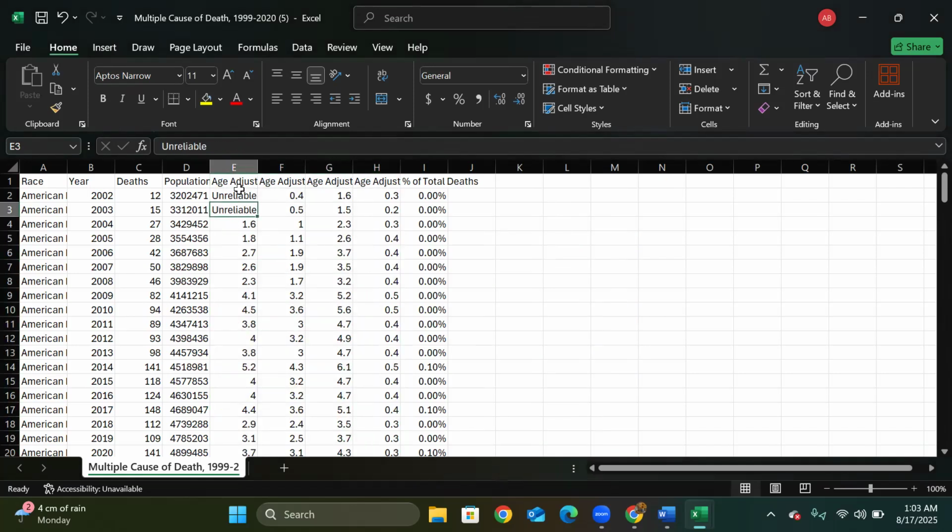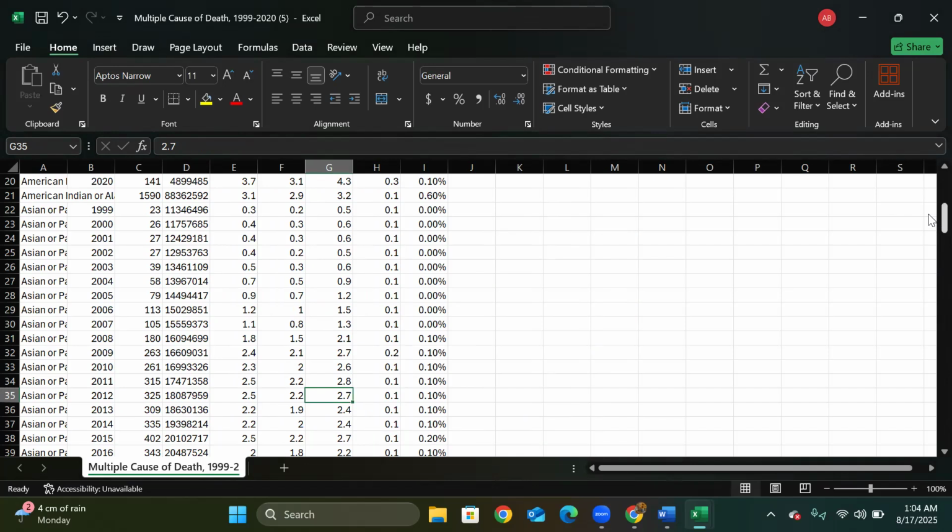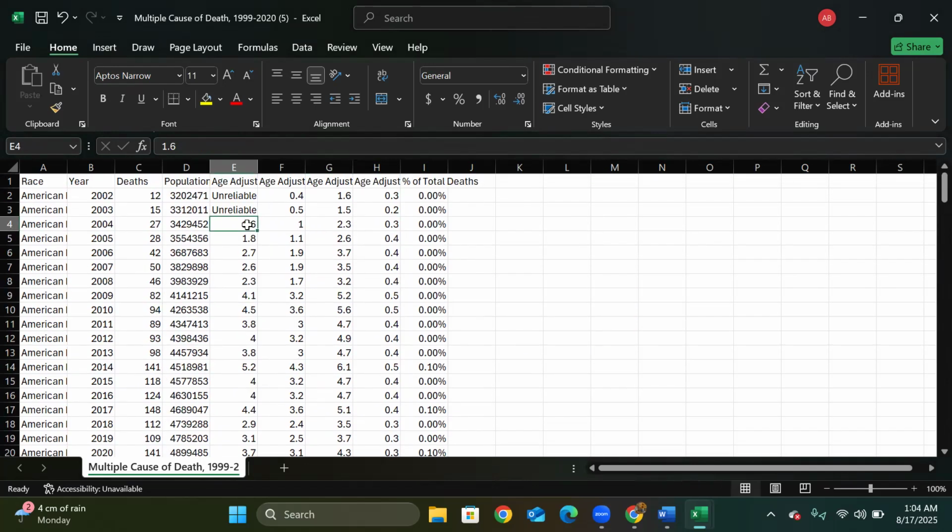Again, there is unreliable data. Let me tell you how to clean it, because last time we saw that it was showing as 0.0000, so we wrote 0.0001. But here the data is not 0.00. For that, we have to take the mean. Either we can replace this with 1.6, because it will just create a single line, or we can take the mean of the next three and replace it here.